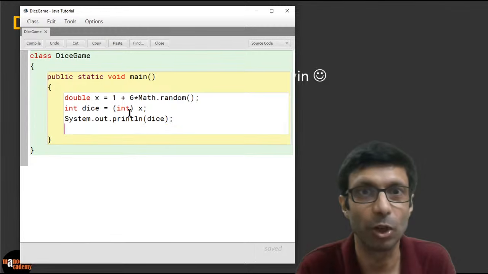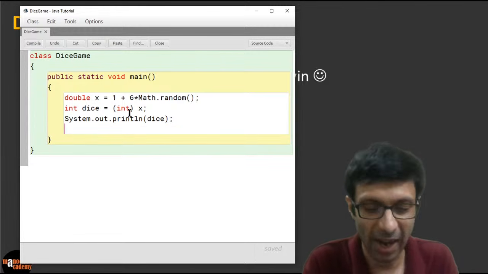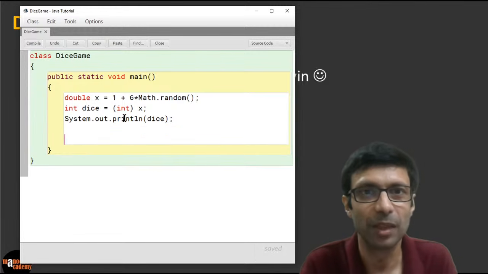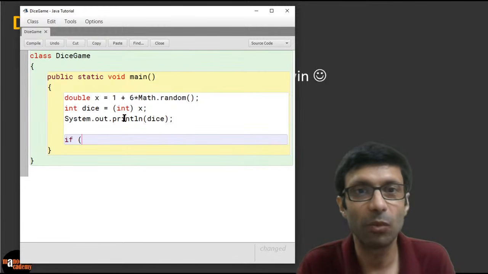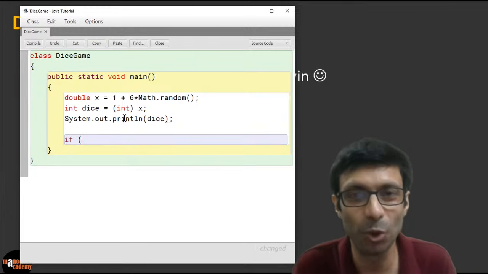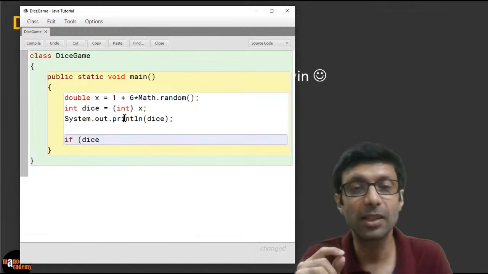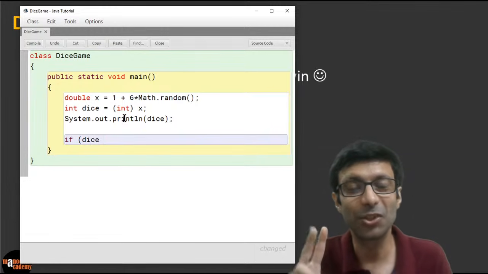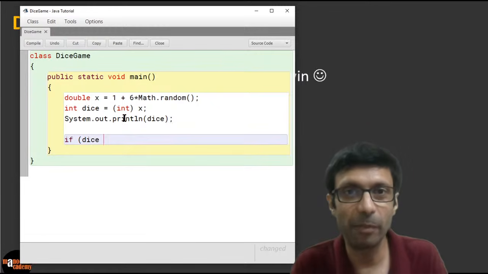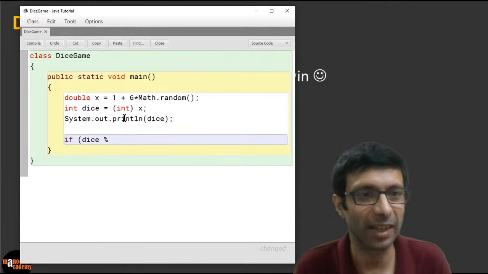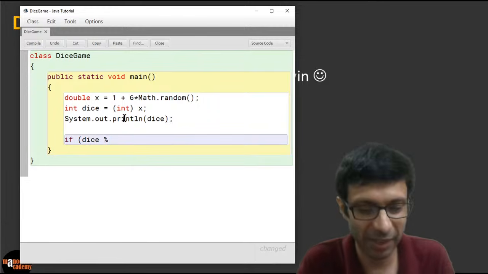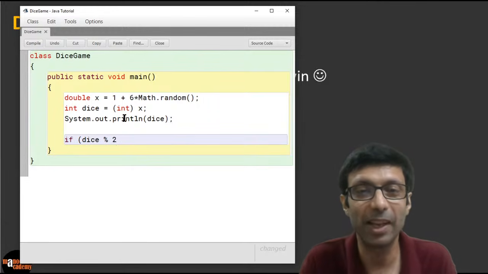And now, because we want to see what the dice shows, we are going to add an if condition. So we can say if, okay. And what are we going to do here? If it's an even number, you win. So how do we calculate it's an even number? So we are going to take dice, and how do you find it's an even number? What is the remainder with the number 2? It's going to be 0. So we are going to use our remainder operator, which is percentage. This is called the modulus operator. So dice % 2. So we are finding the remainder with 2.